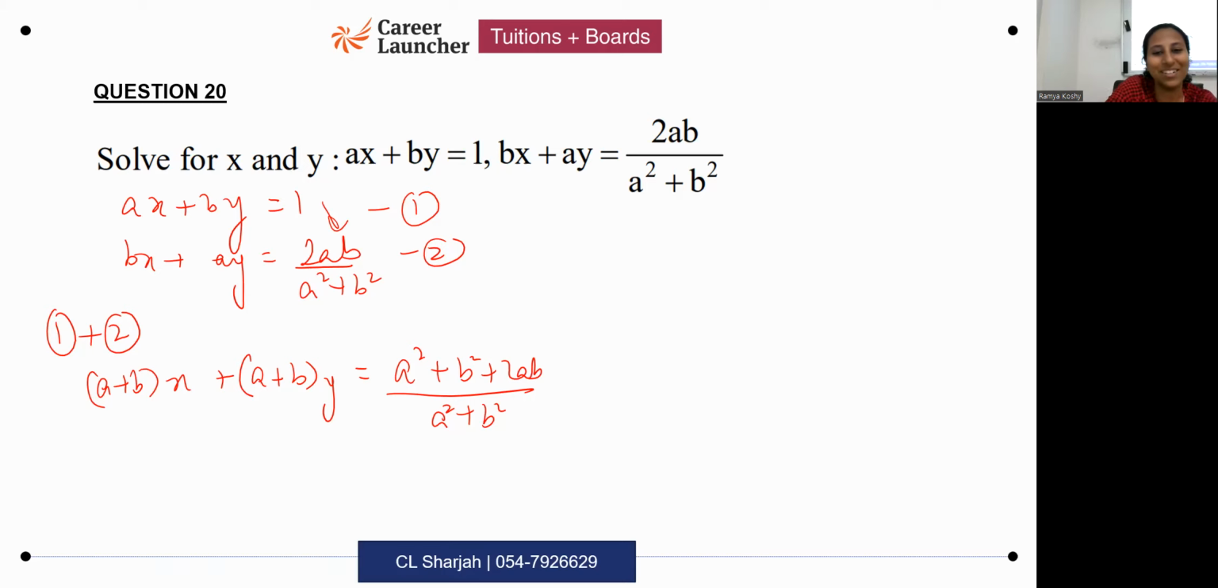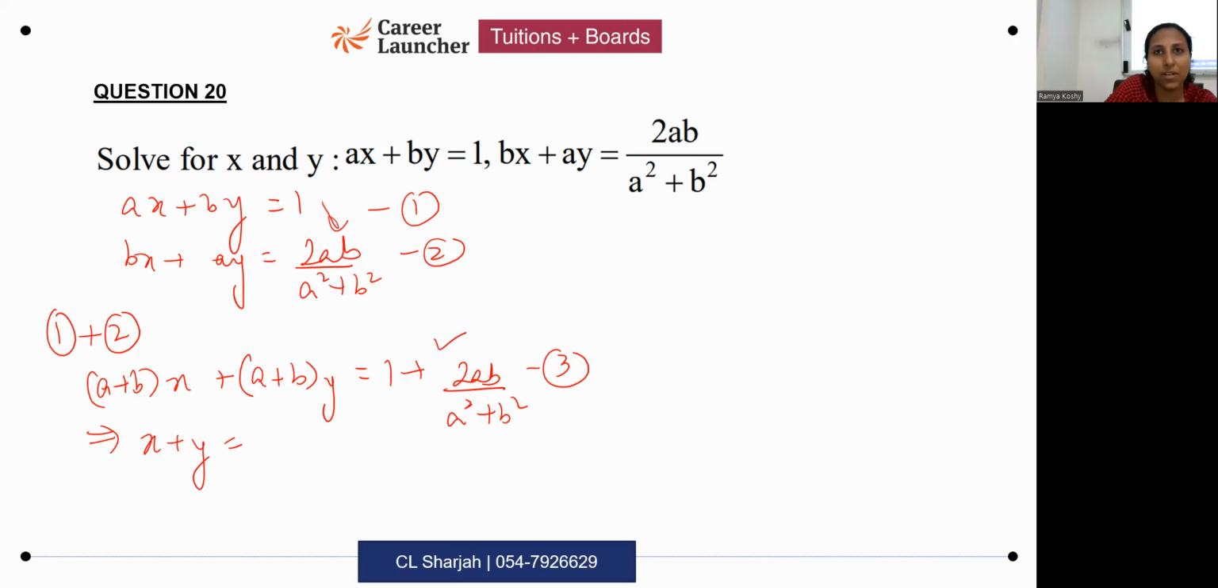Okay, I was just seeing whether you understand. I just took the LCM directly while adding. Fine, I'll write it down, not a problem. 1 plus 2ab by a square plus b square. This is equation 3. Okay, this means that x plus y is equal to what?